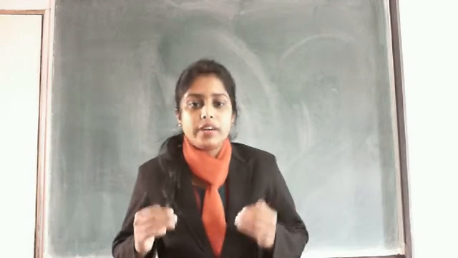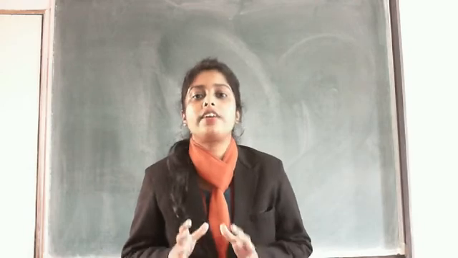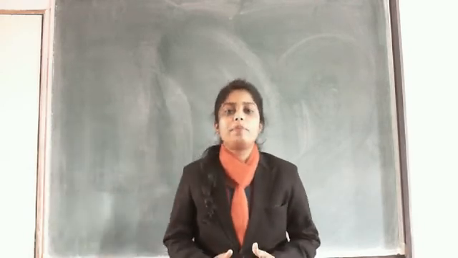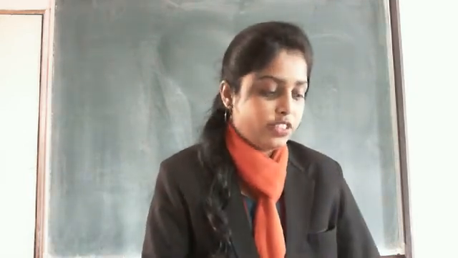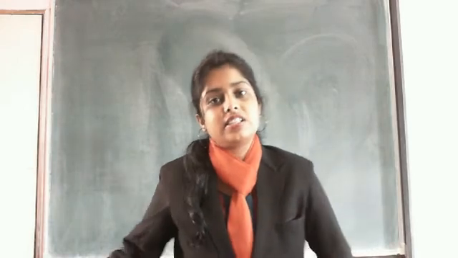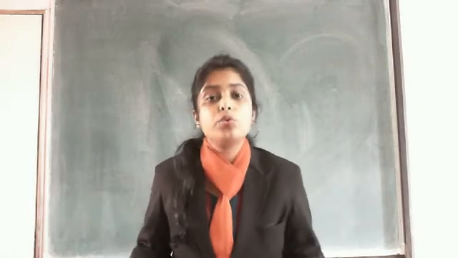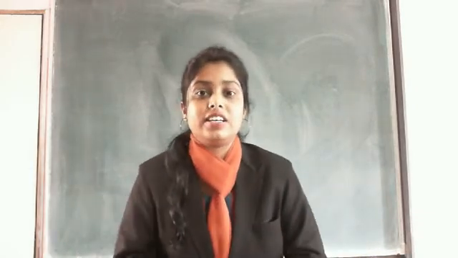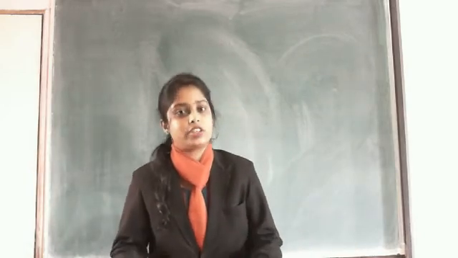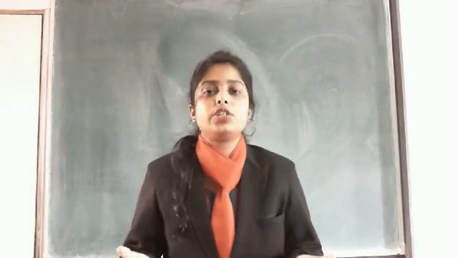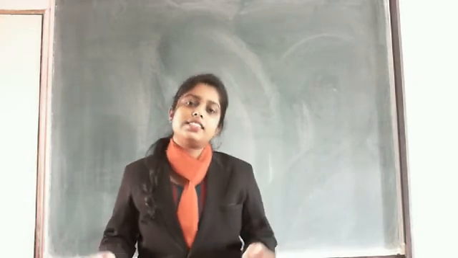Today we will do the question and answers of chapter number 11 of our English literature, and the name of the chapter is The Four Seasons. It is a poem, as you know. In the previous lectures, we have done the reading, explanation, book exercise, new words and word meanings. Now it's time for us to do the last thing of the chapter, and that is the questions and answers. For that you need to open your English notebook and start writing.